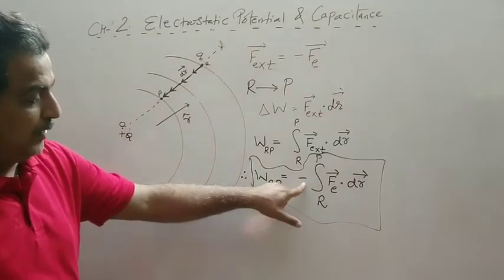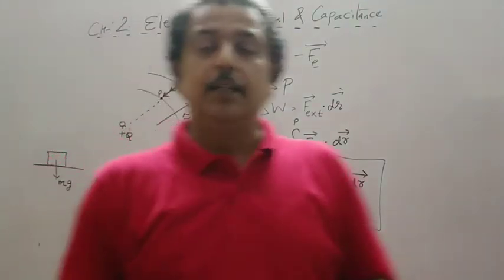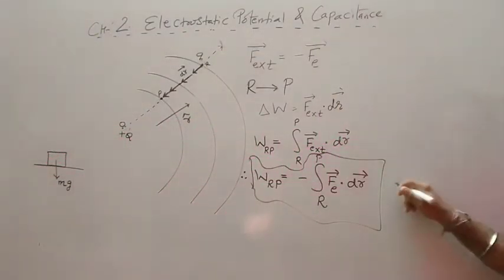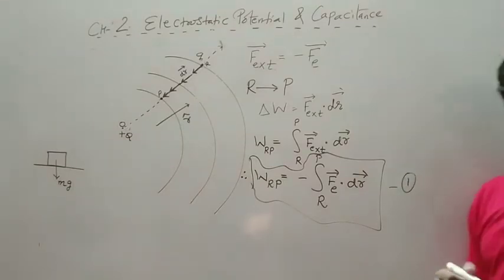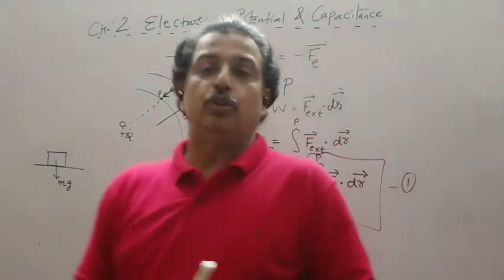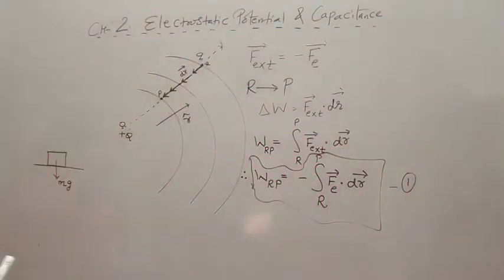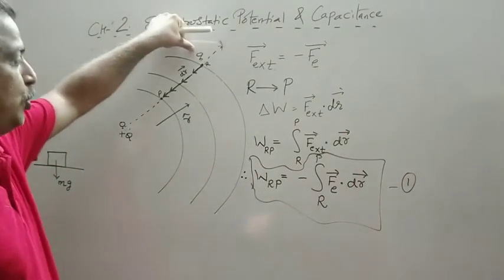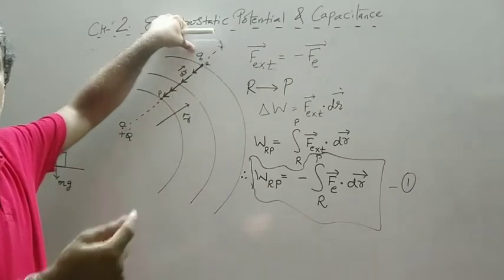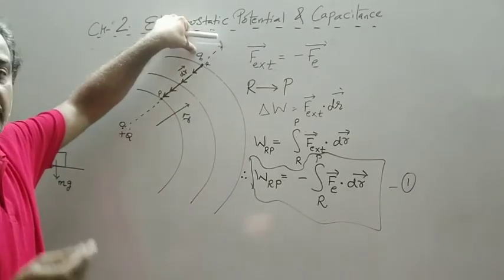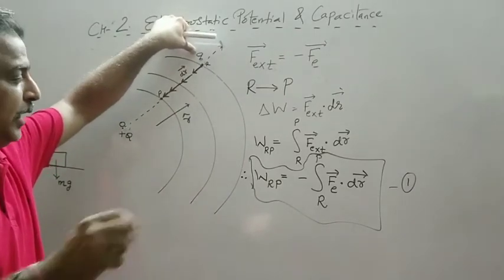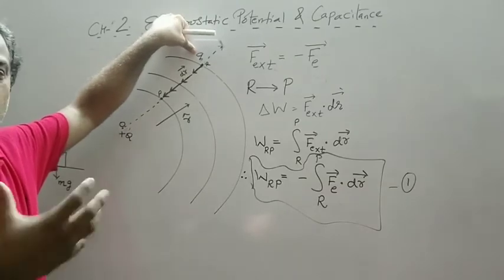Again, you can say the negative sign indicates that the work is done against the electric field. So this much amount of work you will do to move a unit positive charge, to move a charge Q. We will also take this charge as a unity, and at that time our terminology will change.